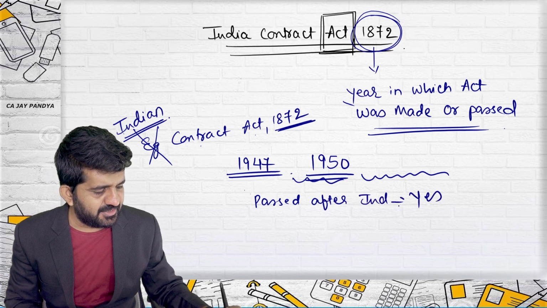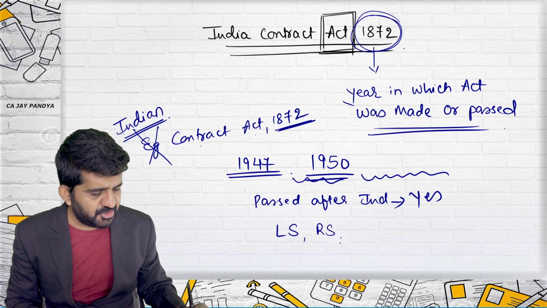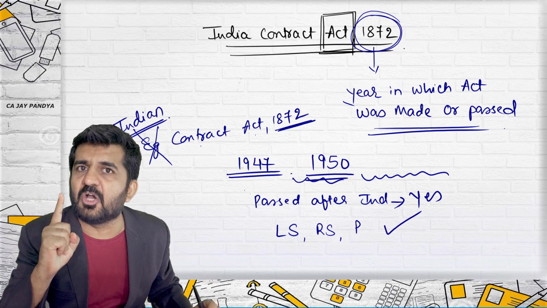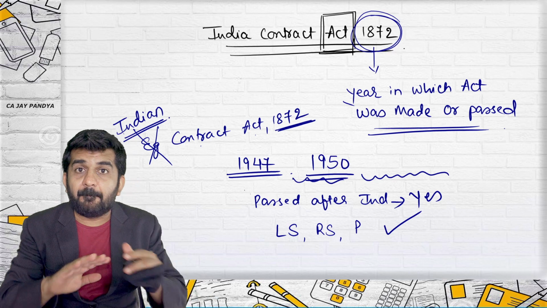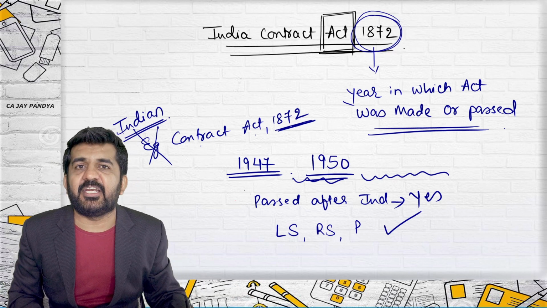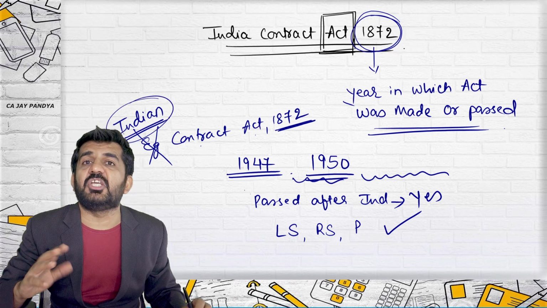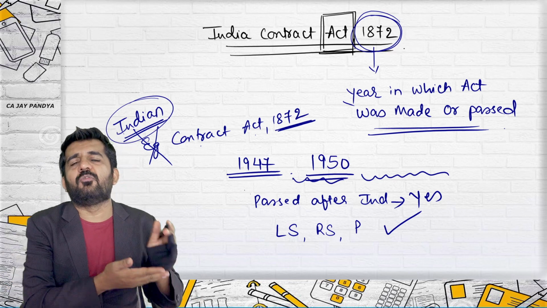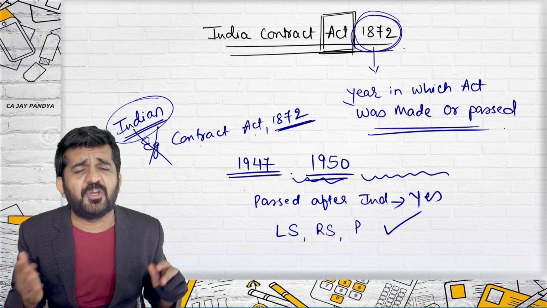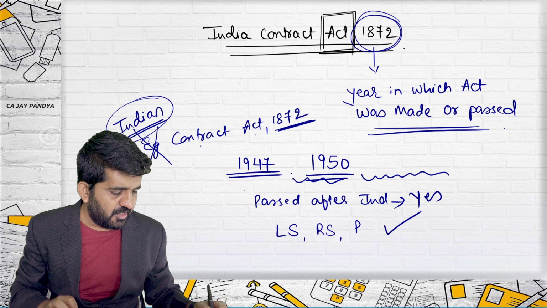The answer is yes. Was this act passed in Lok Sabha, Rajya Sabha, signed by the President? Yes. Then only anything can become an act in India. The papers were the same. The bill was the same. The bill was English Contract Act 1872, now replaced as Indian Contract Act 1872. We even made some changes to provisions based upon our culture, our community. English trend, community, culture might be different. Our culture is different. We made some changes. But ultimately that law was taken from England.